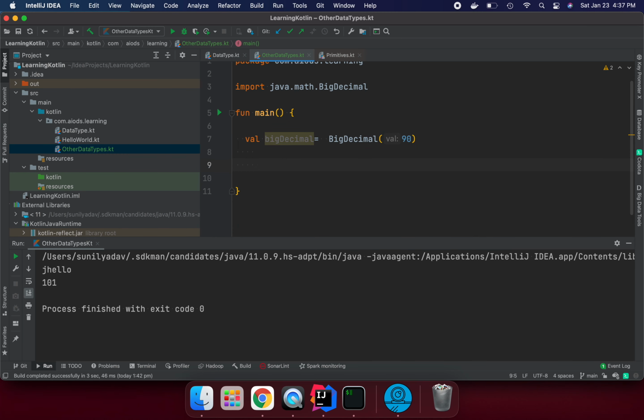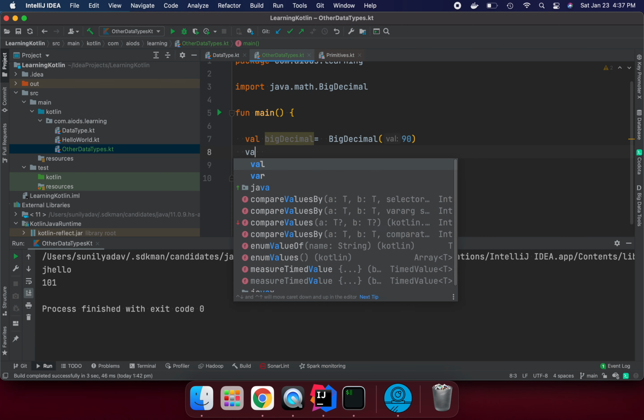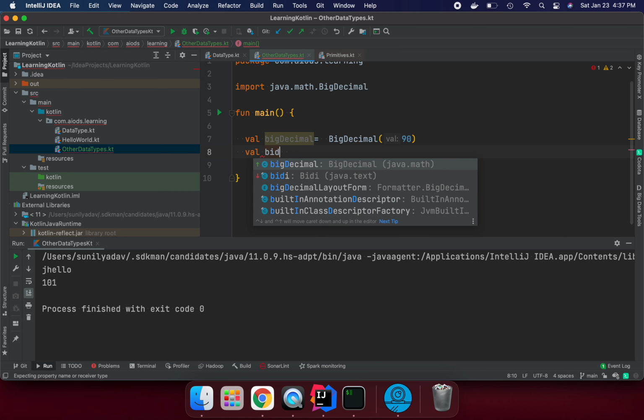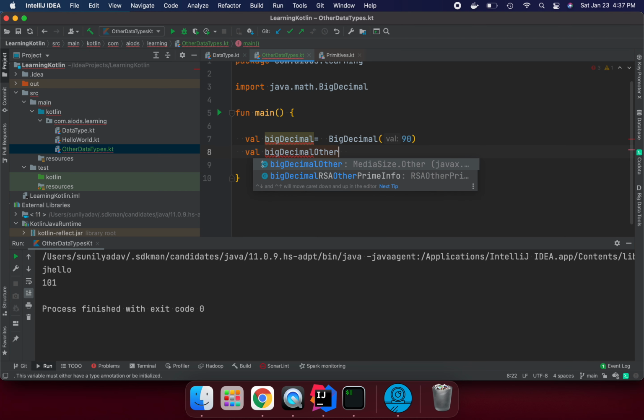Let's create one more variable, val big decimal other. I'm going to say other name. But here, if I'm trying to declare a val of type big decimal, the compiler doesn't know what data type you are declaring.